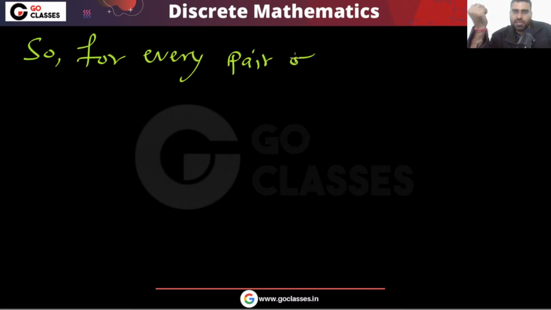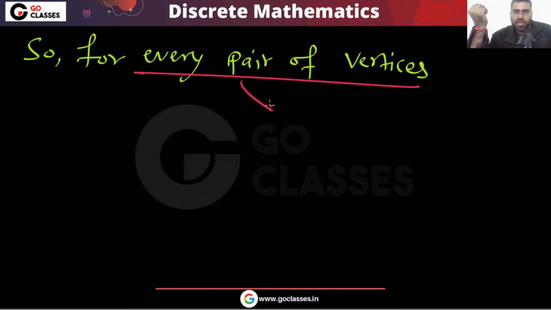Now you tell me the answer. For every pair of vertices there are three choices.